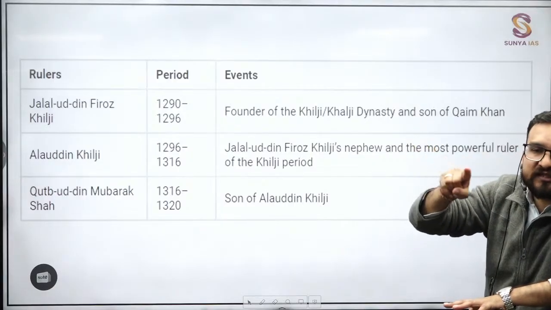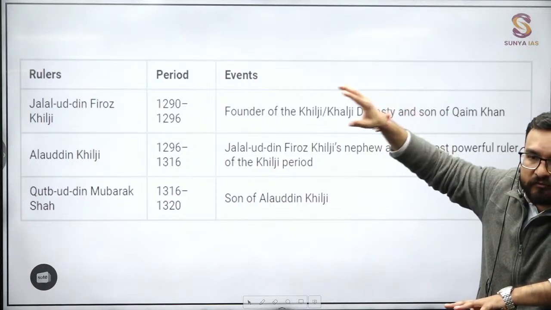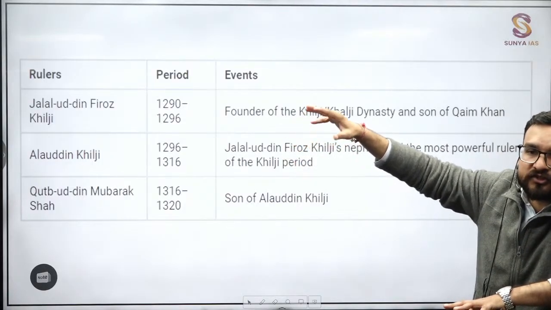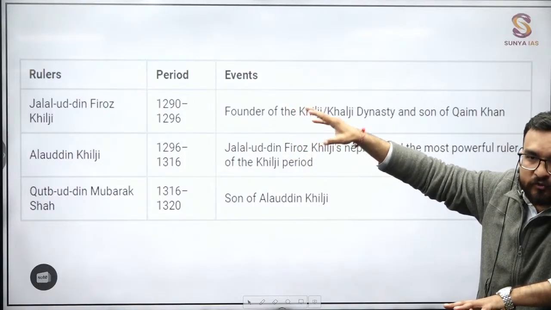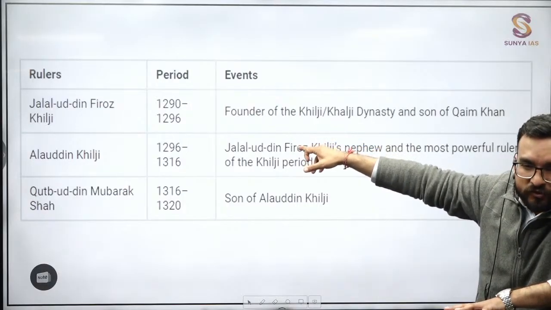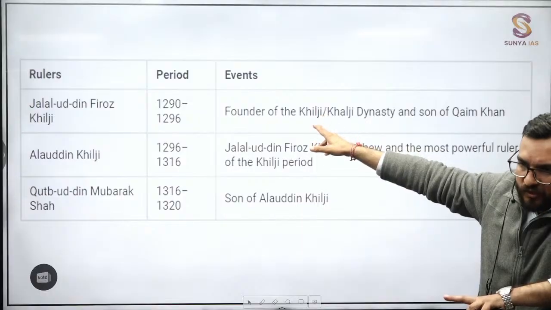So he led a successful campaign over there. And when he came back with the loot, he remained at Agra. Though the norm was that he would go and give the share of that war to the Sultan, that did not happen. And you must have seen in the movies too that Jalaluddin Khilji came to the Agra region, and there he was treacherously murdered, right?